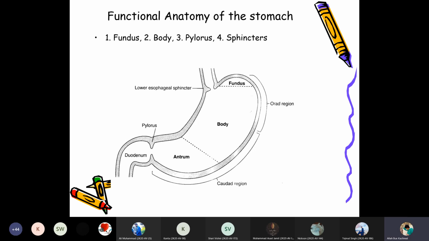So the stomach has the lower esophageal sphincter, the fundus, then the oral region, and then the caudal region. The oral region consists of the fundus and body, whereas the caudal region consists of the body and antrum, which has the pyloric sphincter connecting to the duodenum.